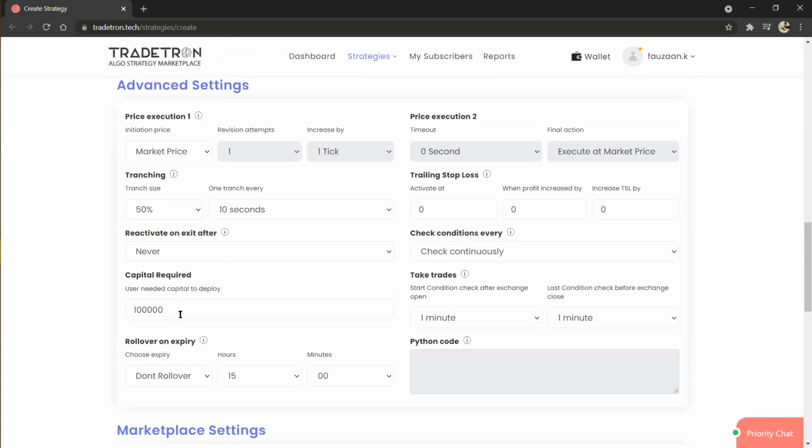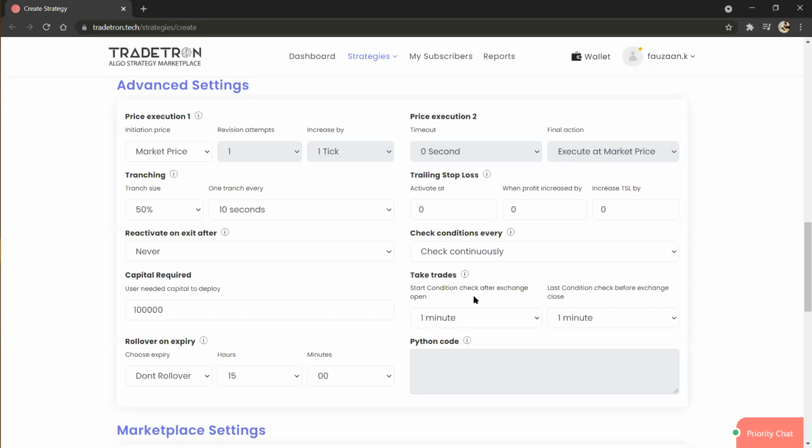So this block is useful for the creators whose strategies are listed on the marketplace, or we can say paid strategies, so that their subscribers can get an idea how much margin is required for the strategy to be executed. And please make note, this is the customized amount. This is not the specified amount from your broker's margin. This is the generalized amount you can enter here. Suppose your margin for your trade is 10,000, you can write 10,000 here, or you can create a buffer of 2,000 and select 12,000 here, so your subscribers can get an idea about it.